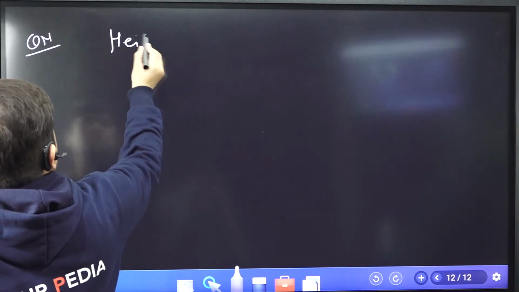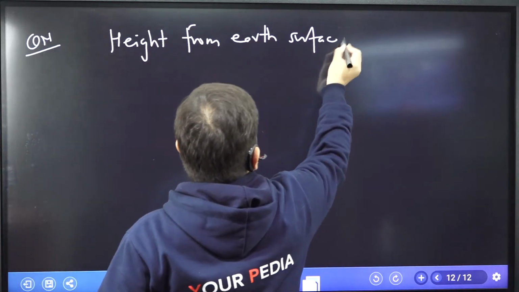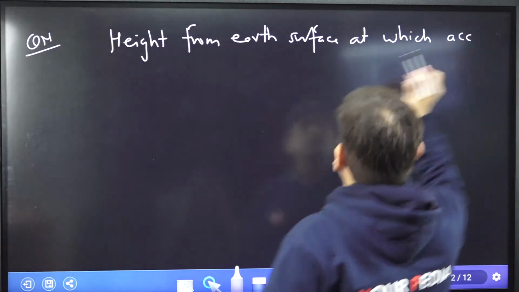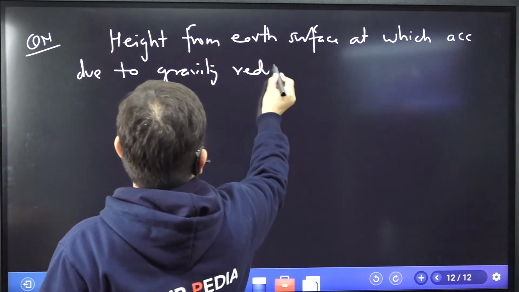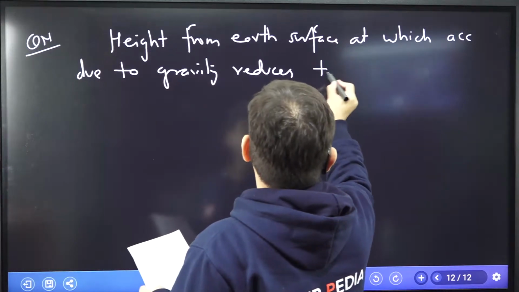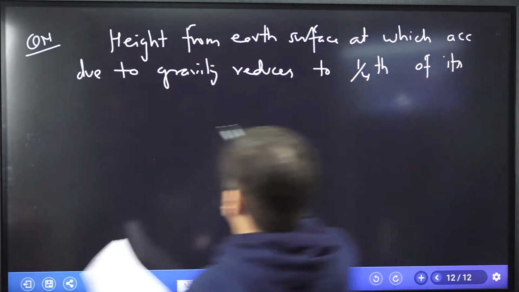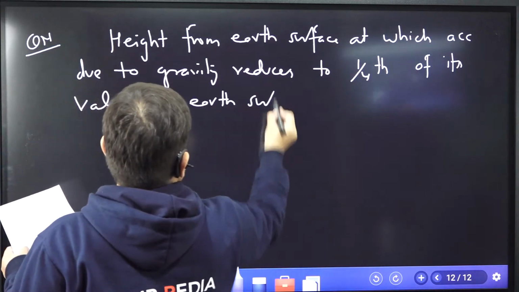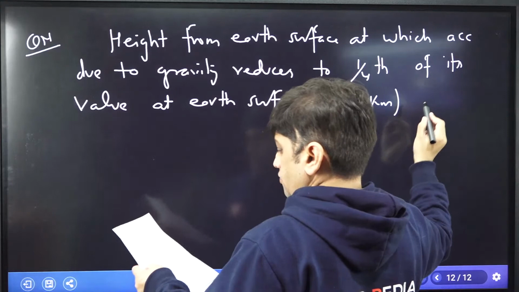The height from the earth surface at which acceleration due to gravity reduces to 1/4 of its value at the earth surface, which is assumed to be 6400 kilometer, will be how much?